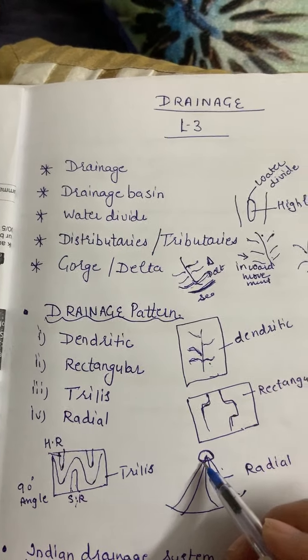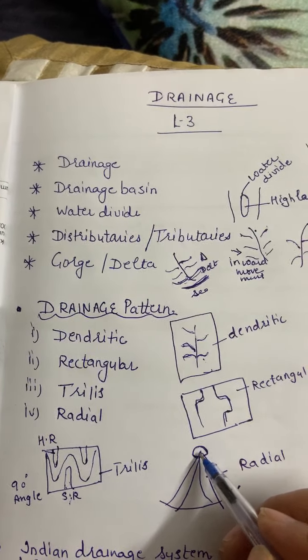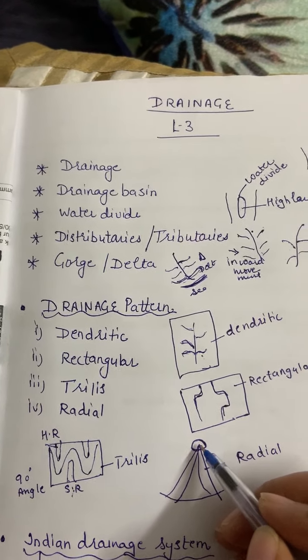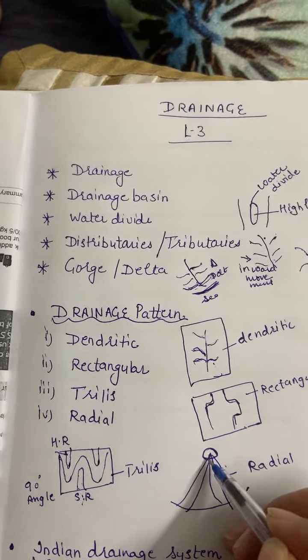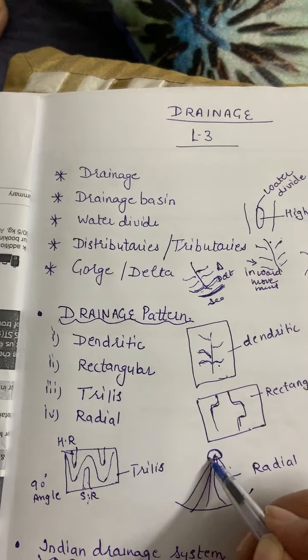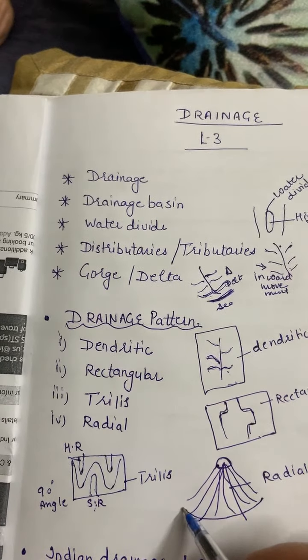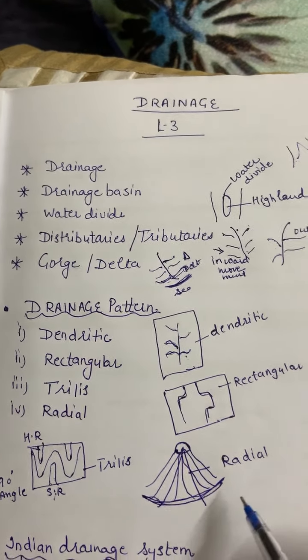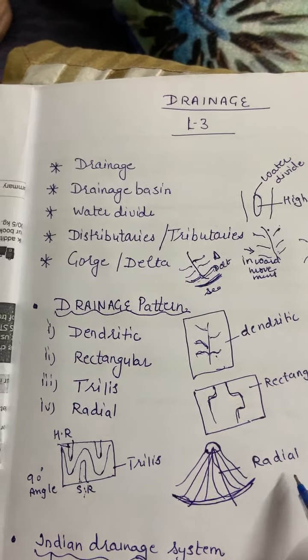When the river starts from a peak, it falls down in different directions, in all directions, and it forms a radial pattern, which is related with the radius, semicircle, so that is known as a radial pattern.